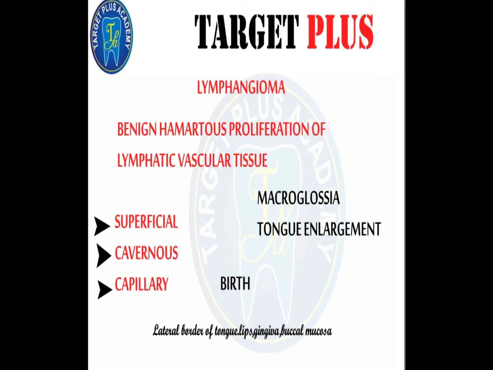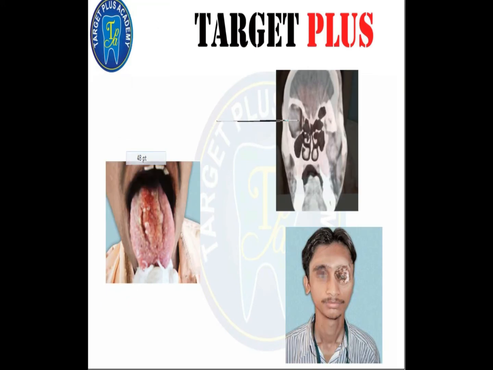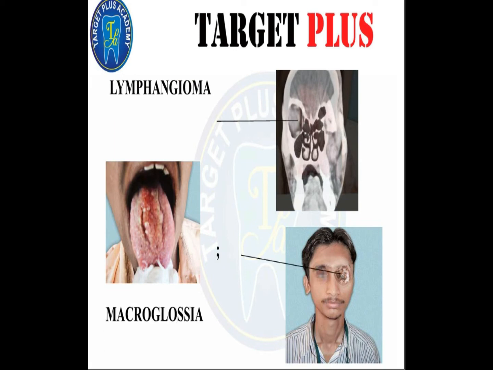Now, you can clearly see a picture of lymphangioma affecting the left eye of the patient. And the CT scan of the lymphangioma of that eye shows a destructive lesion of the left eye, you can see that.